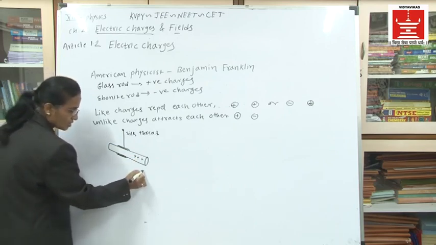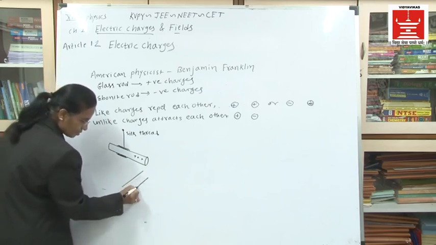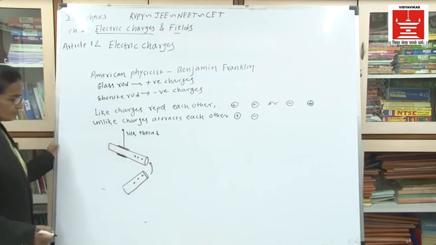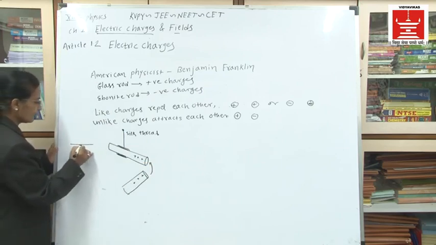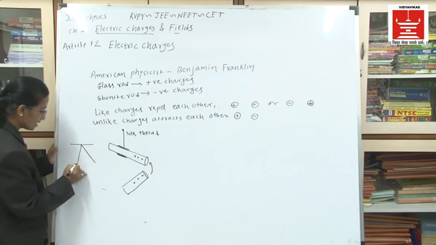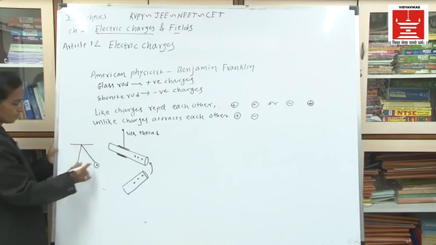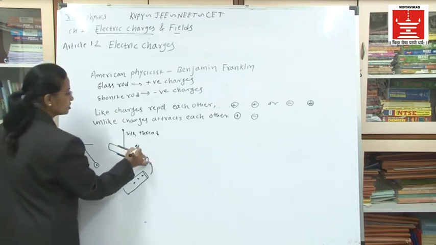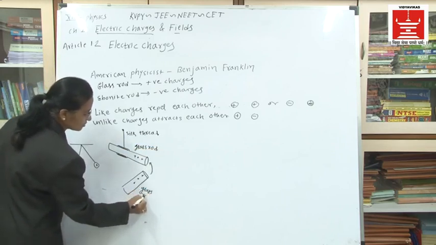This is the first. Now the second glass rod, when it is kept near this first rod, this is also a glass rod, so it has positive charges, and they will repel each other. Here two positive charges are there, the first charge is positive, the second is positive, and they will go away from each other. This is the repulsion between the two charges. I have shown this diagram for the glass rod.